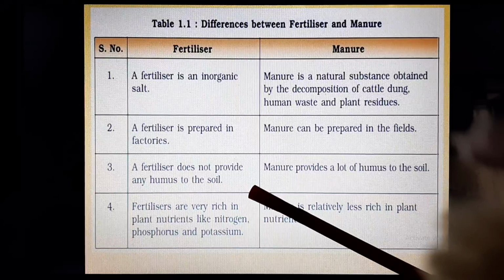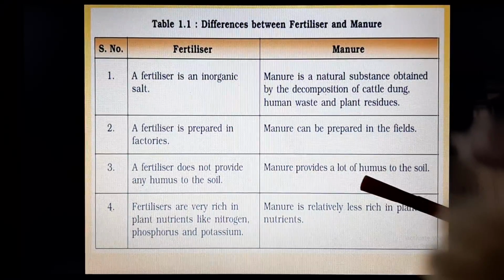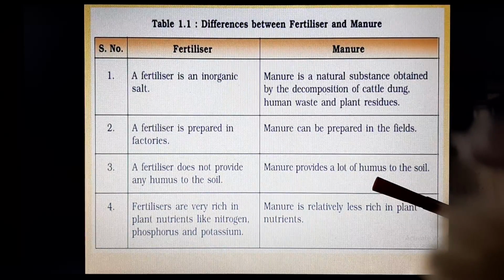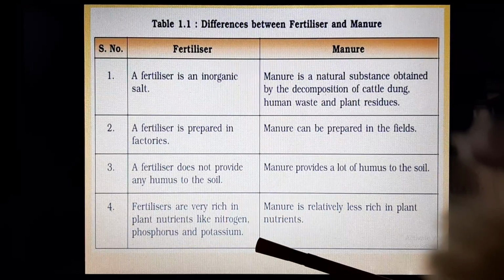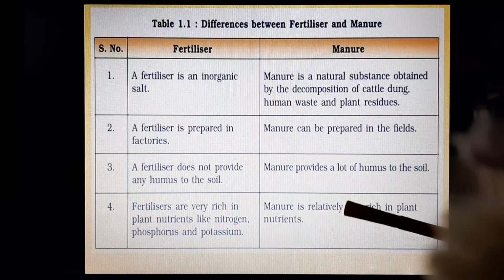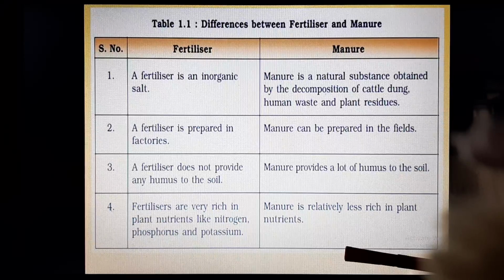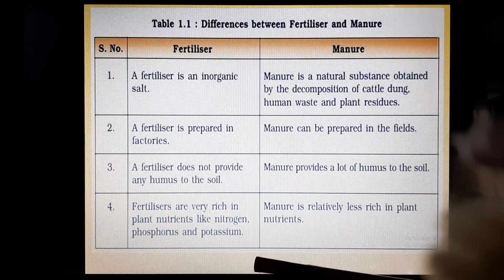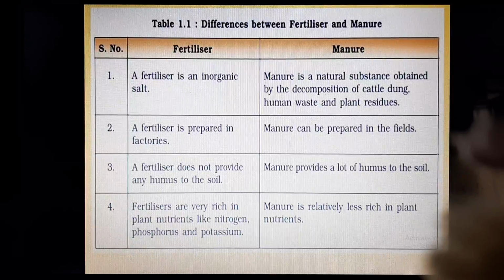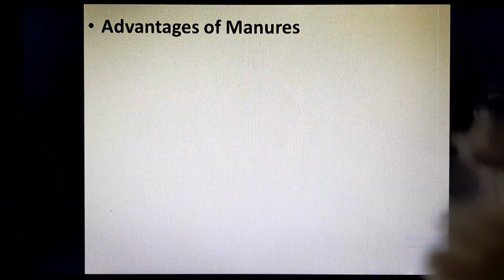Fertilizer does not provide any humus to the soil, whereas manure provides a lot of humus to the soil. Fertilizers are very rich in plant nutrients like nitrogen, phosphorus and potassium, whereas manure is relatively less rich in plant nutrients. Fertilizer can be nutrient specific, whereas manure is not nutrient specific.